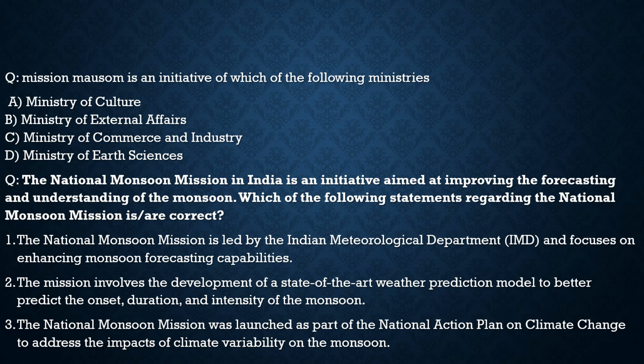Second, the mission involves the development of a state-of-the-art weather prediction model to better predict the onset, duration, and intensity of the monsoon, 100% correct. Statement 3, it was launched as part of the National Action Plan on Climate Change to address the impacts of climate variability on the monsoon, 100% correct.